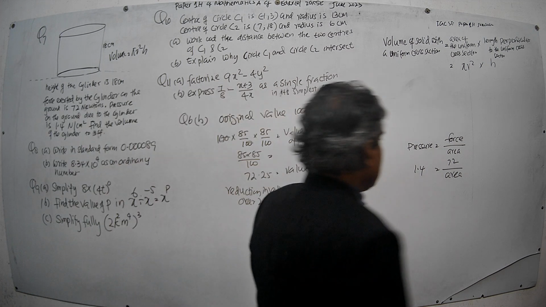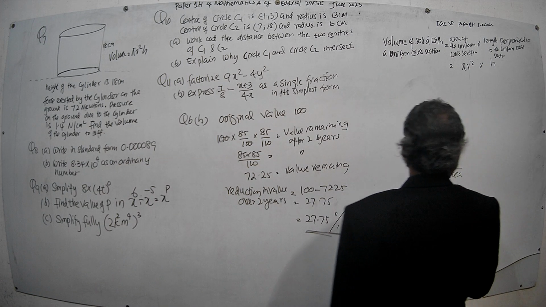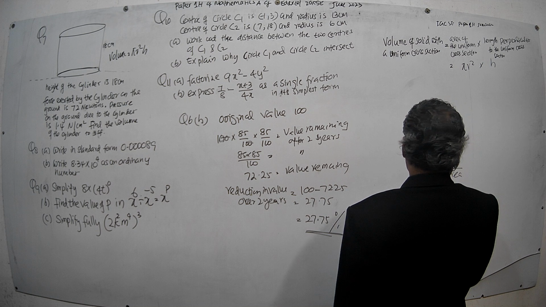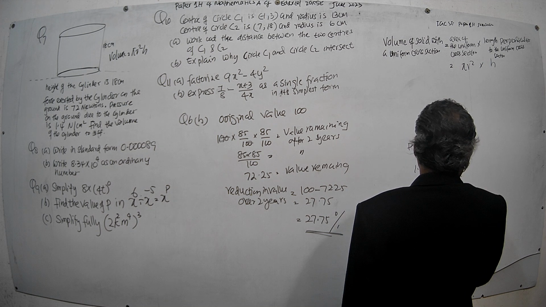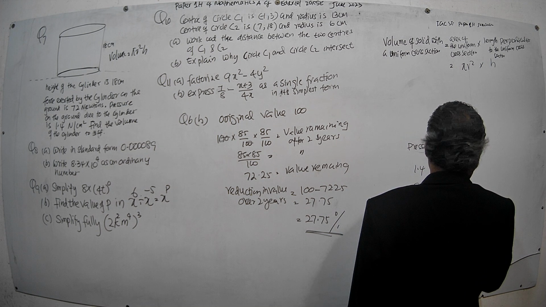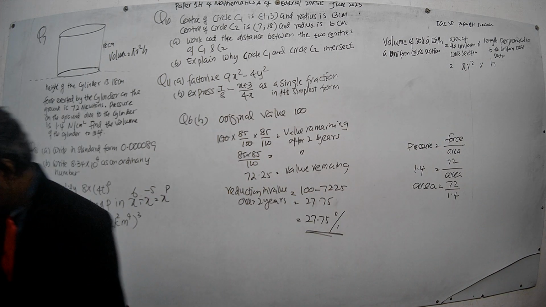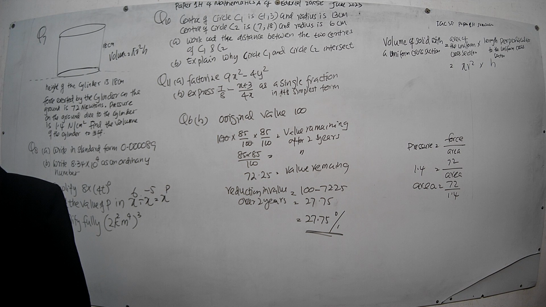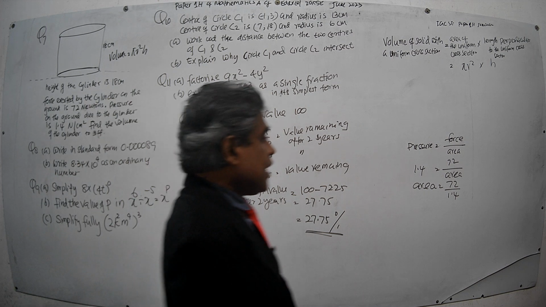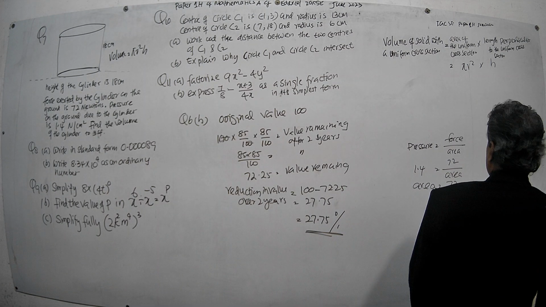Here the area equals 72 divided by 1.4. Okay, so that is the area, 72 divided by 1.4.